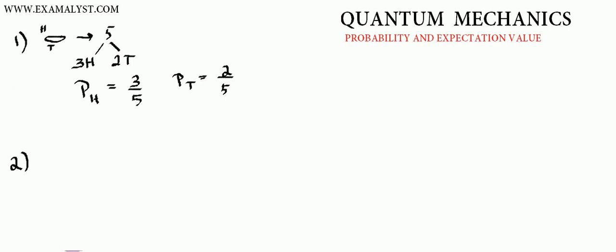Now there's something called the expectation value. Expectation value itself says that you are expecting something. What are you expecting? Remember a cubical dice with numbers on it: 1, 2, 3, 4, 5, I guess up to 6. So on this side you have 1, on this side you have 2, on this side you have 3. In this way you have a dice.